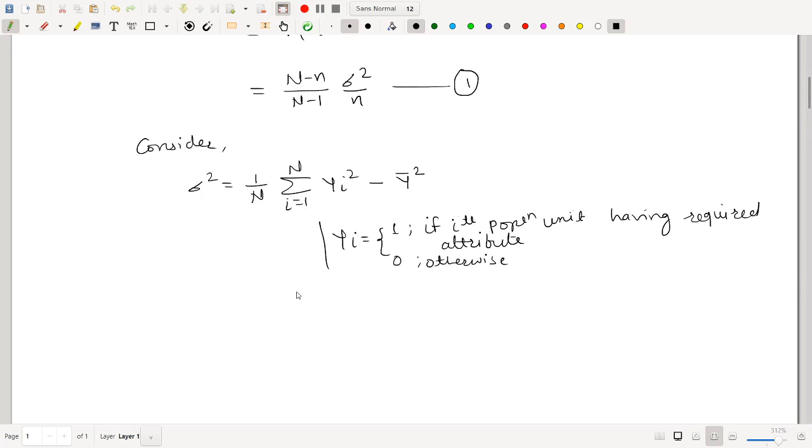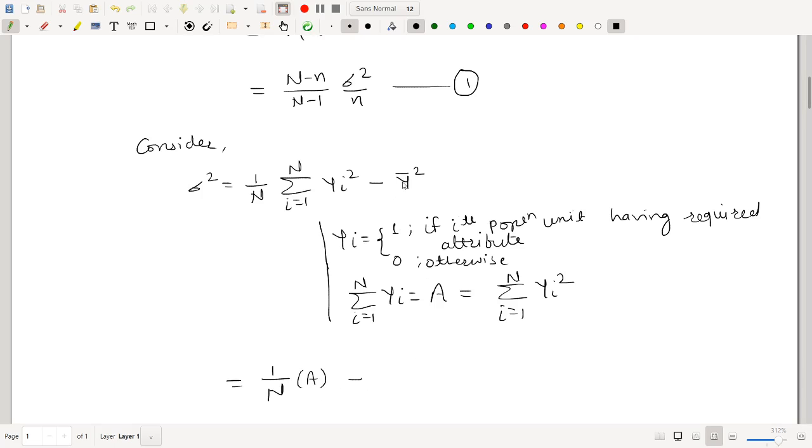If Yi is defined like this, then summation i running from 1 to capital N of capital Yi is A, and it is the same as summation of capital Yi square. So this is equal to 1 upon capital N summation Y square, which is A, minus Y bar square.